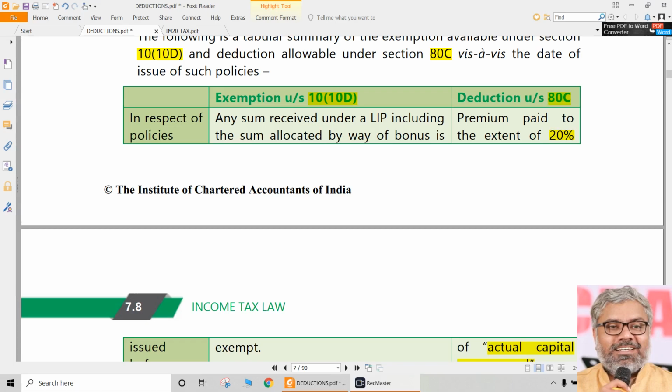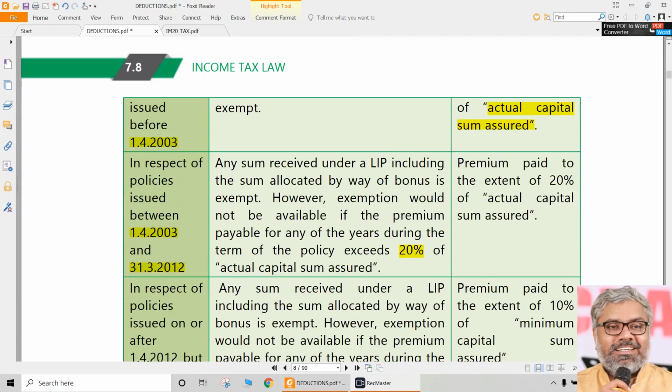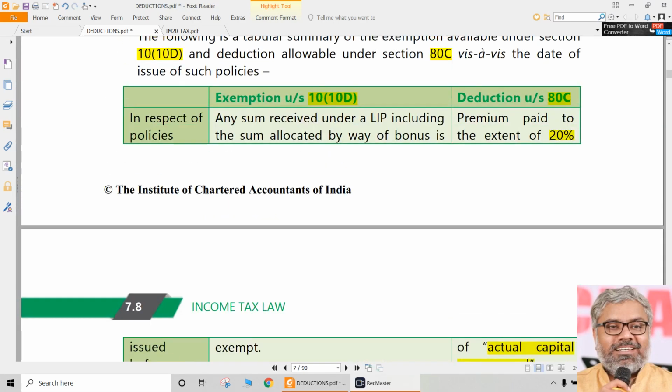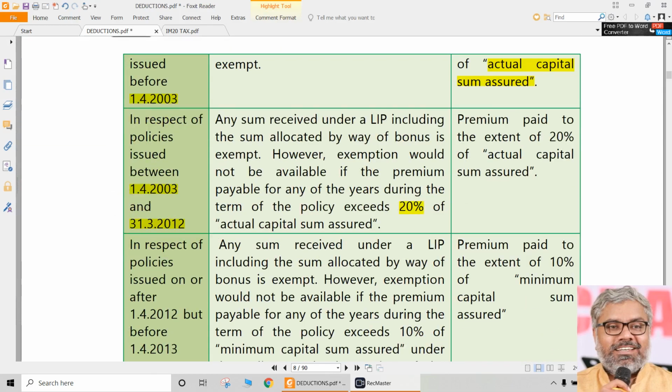But after 1/4/2003, the same condition has been extended to the exemption under 10(10D) also. The capital sum assured, however much it may be, the premium cannot exceed 20% of the actual capital sum assured. The same condition naturally continued for 80C also till 31st March 2012.